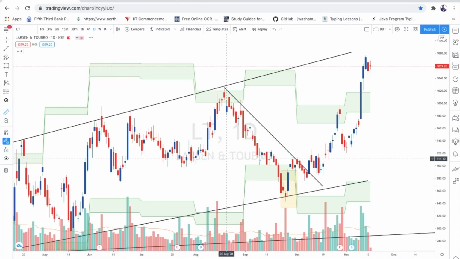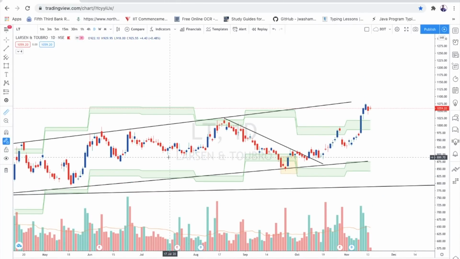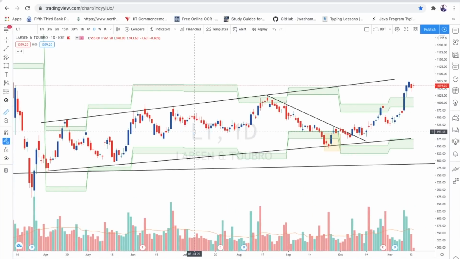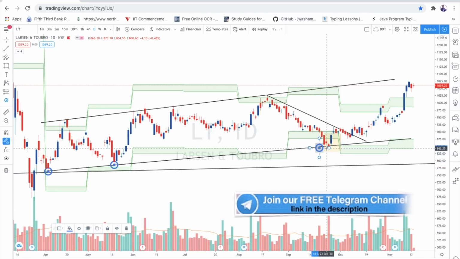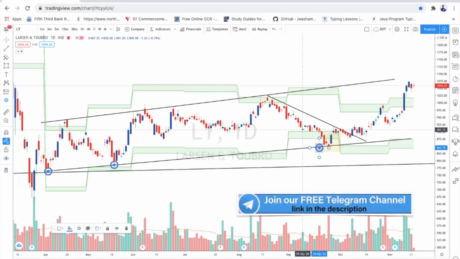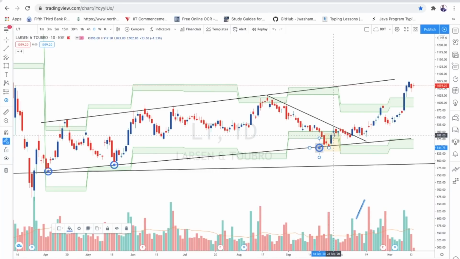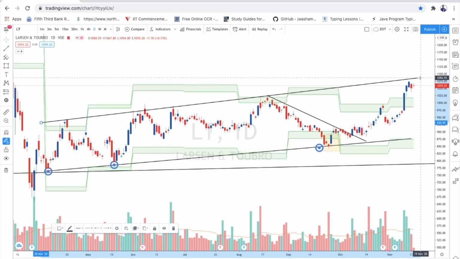See guys, this is again the candlestick pattern of morning star. Again, why it's valid: the trend line was respected the first and second time, it came for the third time, and we see this candlestick formation. So this is again the same thing, guys. If you would have entered here, it gave the target of this next trend line as well.